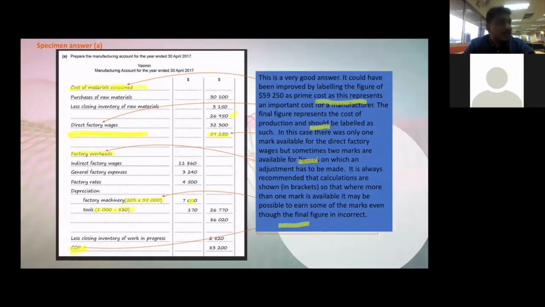Okay, next one. This is a very good answer. But it could be improved by labeling this one. Just now I told you already, the prime cost. Other than that, the answers you show in brackets, all this should be okay. All this I explained already. Next part.